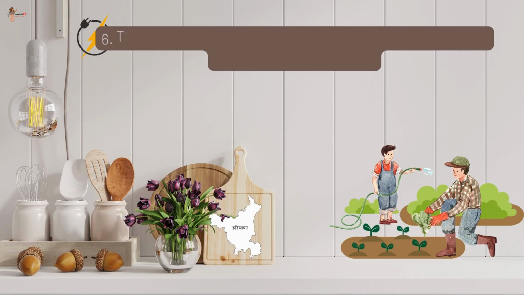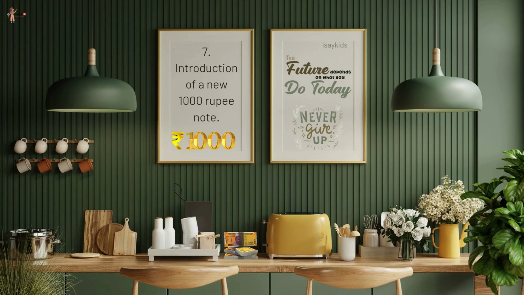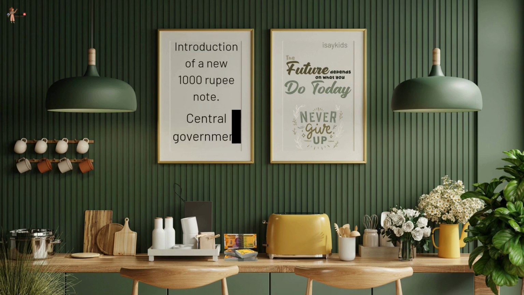Next one is the decision of the government of Haryana to provide free electricity for all the farmers. Now, since they are talking about a state, it would be on the state level. The last one is introduction of a new 1000 rupee note. It would be very well decided by the central government.